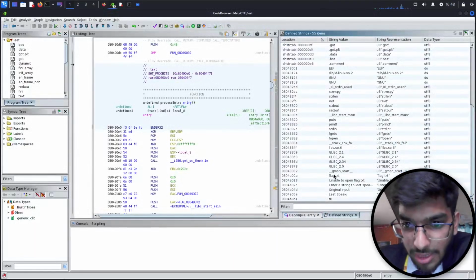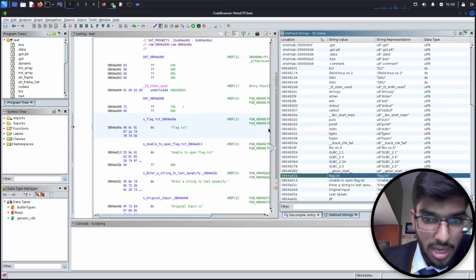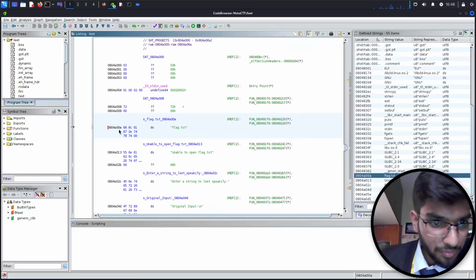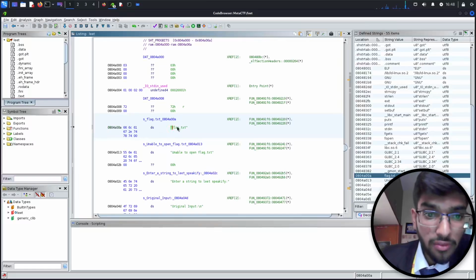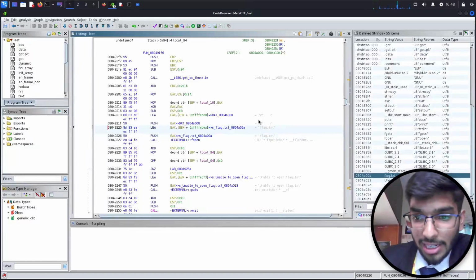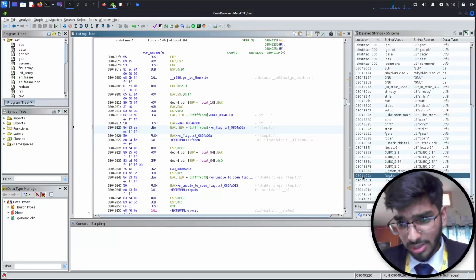We also see the flag.txt here, which is associated with this memory address or location. I'll scroll this a little to this side. We see the memory address which has flag.txt in it, and an associated or referring function. So this is going to be the function which refers to it. I clicked on it. I would actually put this into my notes because it will get too complicated.